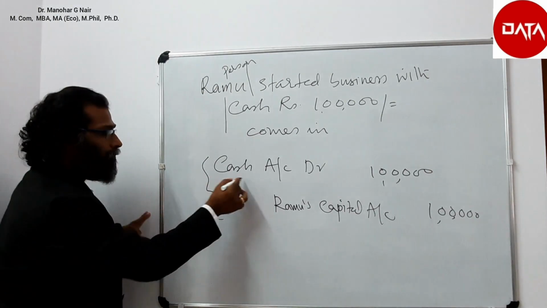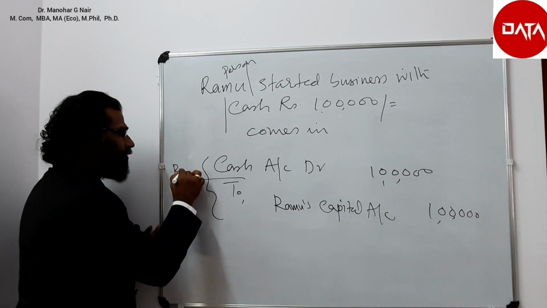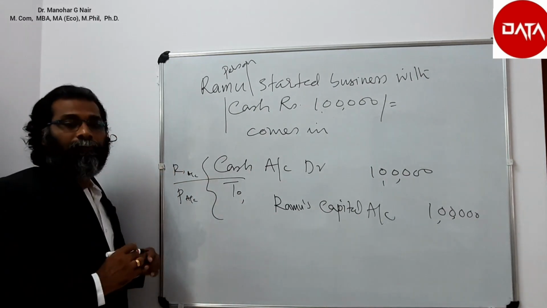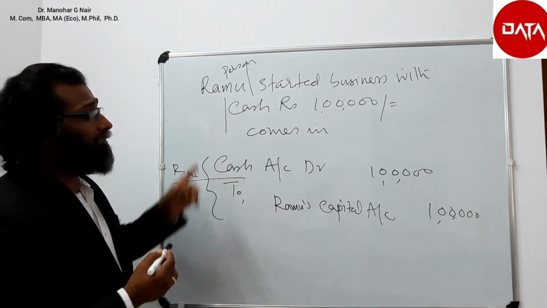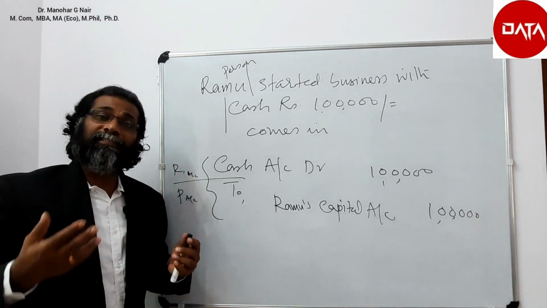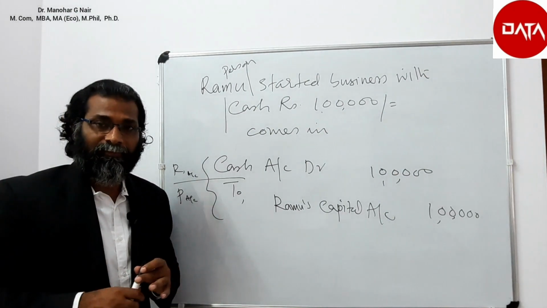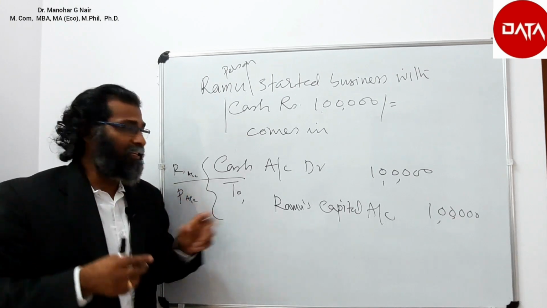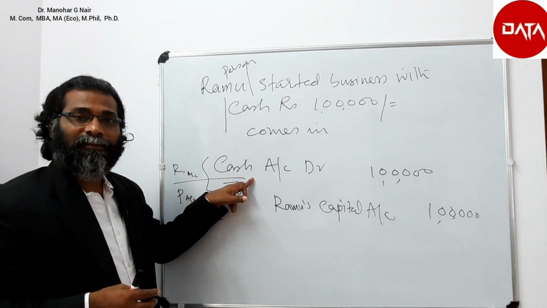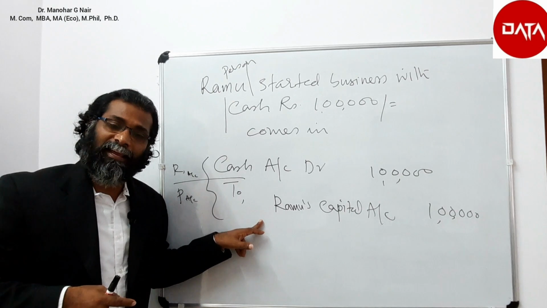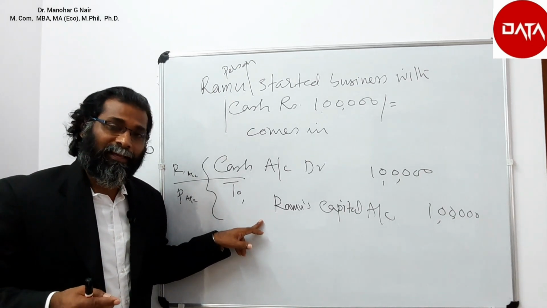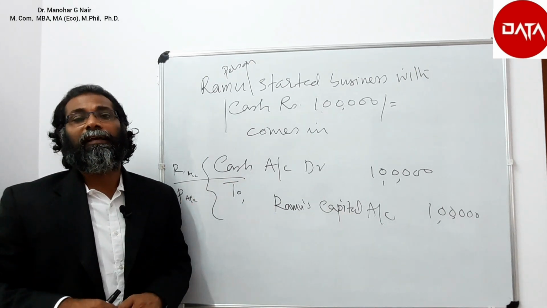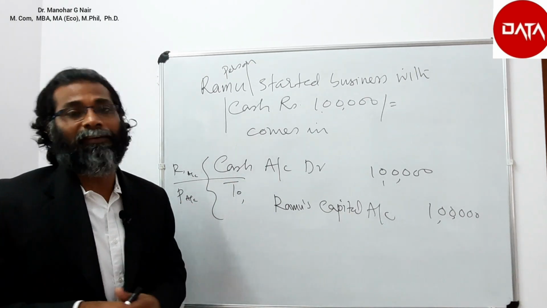So here we adopted two rules, that is the real account rule and the personal account rule. Or if we adopt the accounting equation, if an asset increases, debit. Cash is an asset, so if cash increases, we debit it. And capital is a liability. Capital increased, we credited it. So this is how the journal is developed.